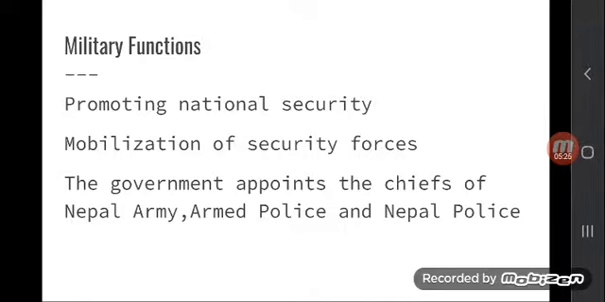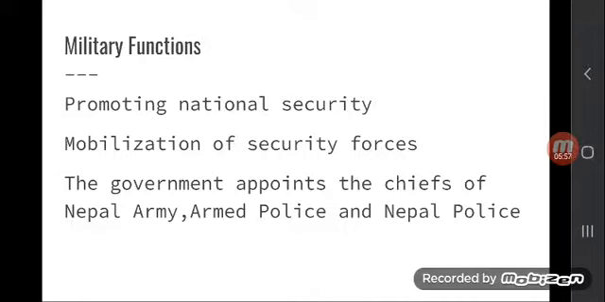So promoting national security, mobilization of security forces. The government, the executive, has the right to appoint the chiefs of Nepal Army, Armed Police, and Nepal Police. These are the military functions of the executive. Dear students, executive is very important, to run development projects, to implement laws and other policies as passed by the legislature.